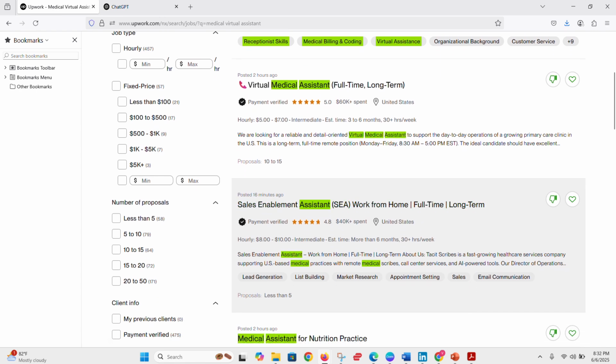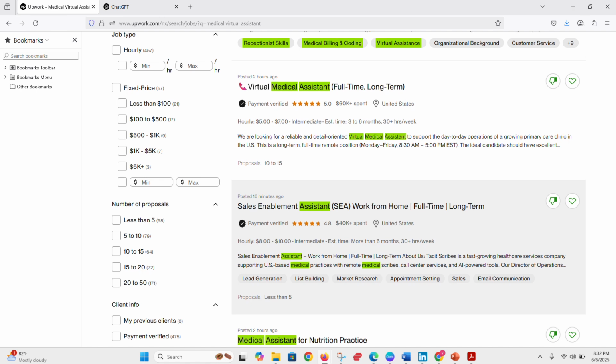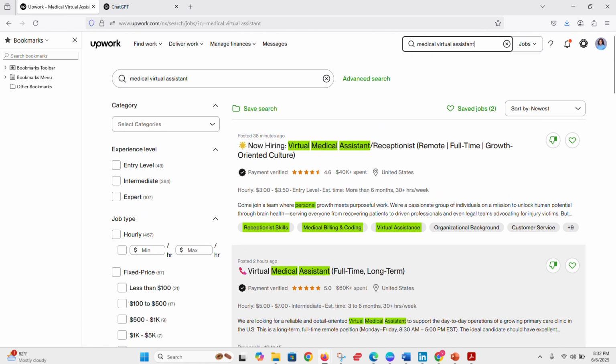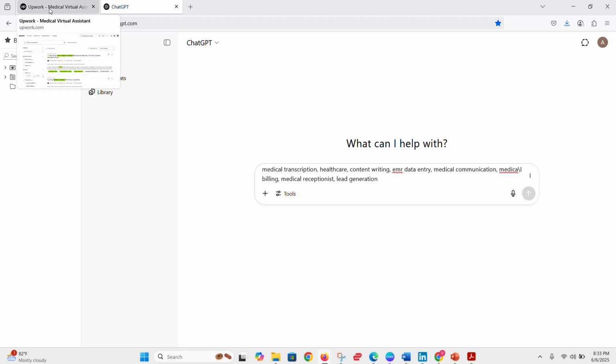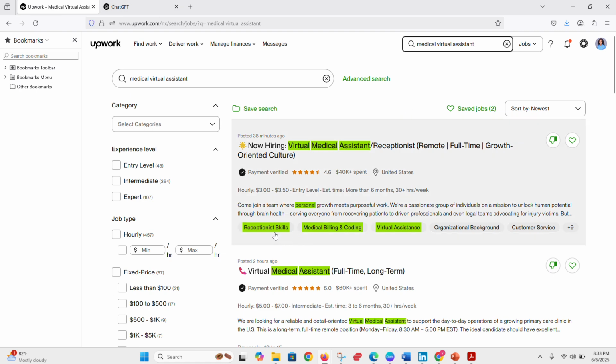Then like lead generation, billing, everything under what I do. I'm just gonna copy all of them. Medical receptionist, receptionists, lead generation, all those tags, all of these tags that I'm seeing here, all these things are tags. You can see where my arrow is pointing.